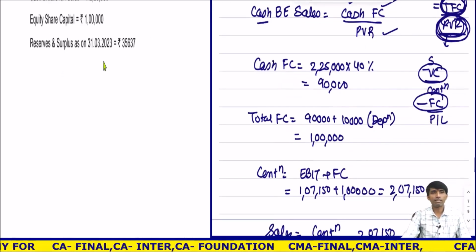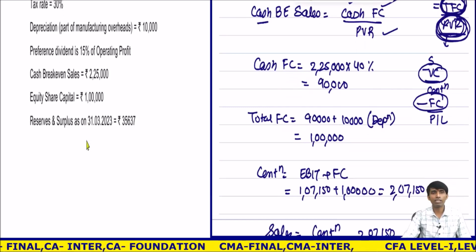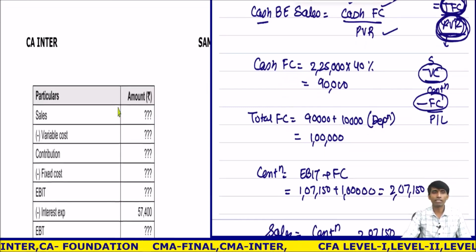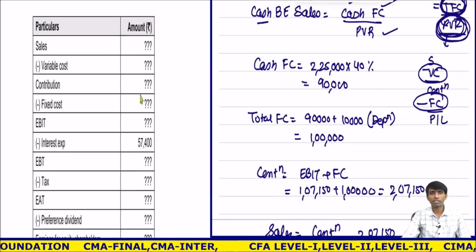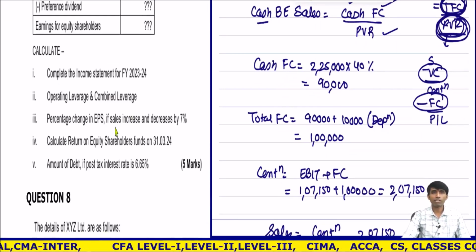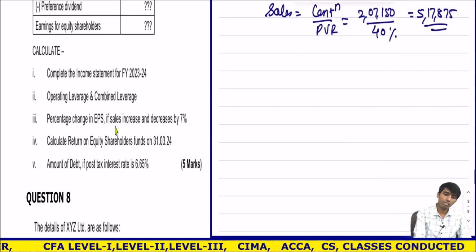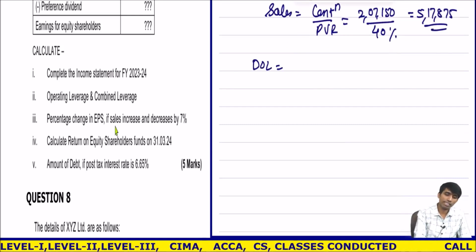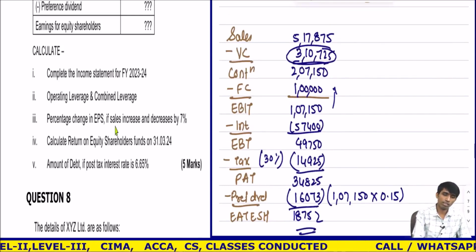What is the next question they have asked? They have given equity share capital, reserves and surplus. This will be helpful later. Sales we don't have, but we calculated it earlier. Income statement is done. Operating leverage: contribution upon DOL is equal to, you should write, this is your first part.